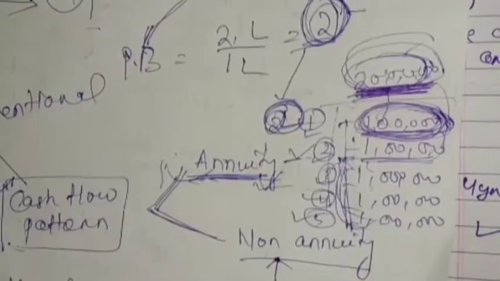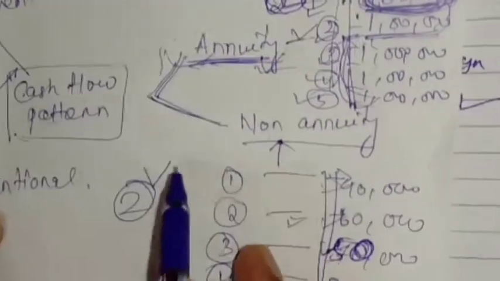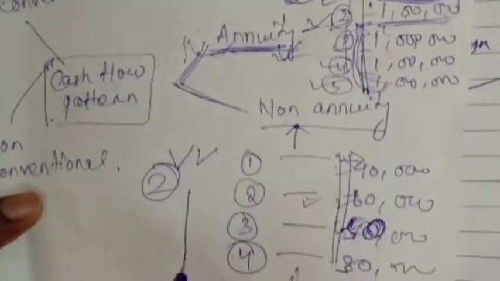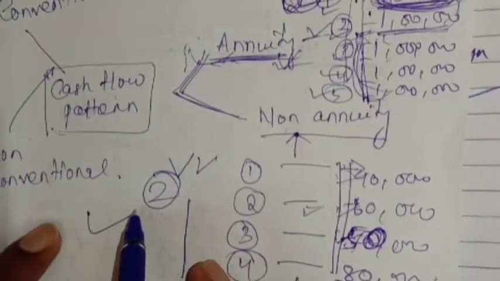That means आप मशीनरी खरीदे हैं, आपको 2 साल में ही पता चलेगा कि मैं 2 साल में रिटर्न पा जाऊंगा, लेकिन उसके बाद भी तो रिटर्न देगा, वो इग्नोर हो रहा है पेबैक में. Also it is not taking care of the time value of money. Okay, so I have elaborated what the payback period is and how to use it. When there are 2 projects or a lot of projects in front of you, and you have to calculate within how many years you are getting back your initial investment, you can calculate by using the payback period. So this is the second traditional method of the capital budgeting technique.